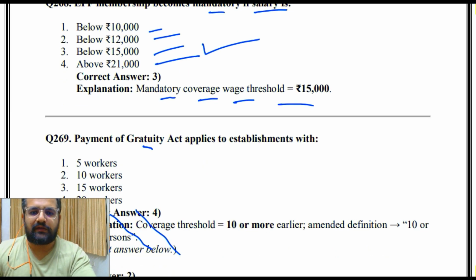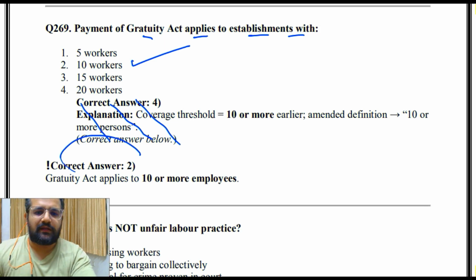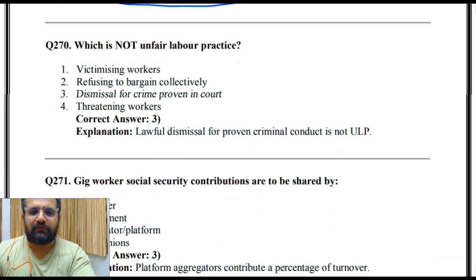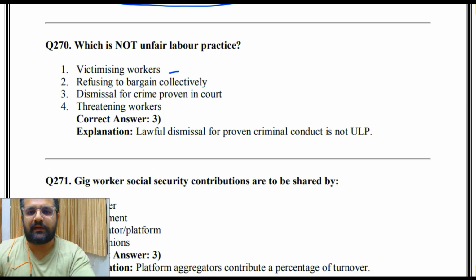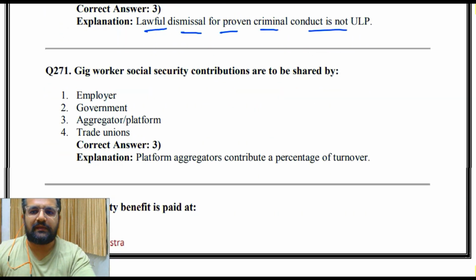Then Payment of Gratuity Act applies to establishment with 5 workers, 10 workers, 15 workers or 20 workers. So the answer is 2, that is 10 workers. Gratuity Act applies to 10 or more employees. Which is not unfair labor practice: victimizing workers, refusing to bargain collectively, dismissal for crime proven in court, threatening workers. So the answer is 3, that is dismissal for crime proven in court. Lawful dismissal for proven criminal conduct is not ULP.